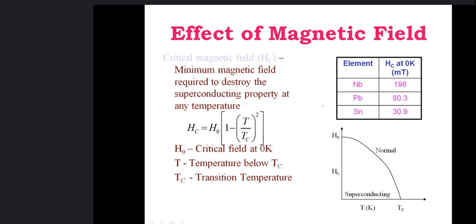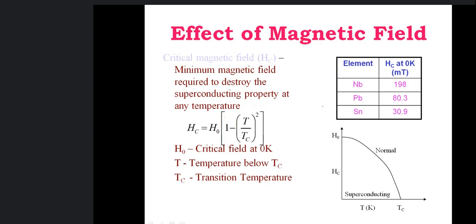Till now it was known that temperature is the only factor affecting the superconducting state. But it is not the only thing. There is another factor which affects the superconductivity of any material, and that is magnetic field.